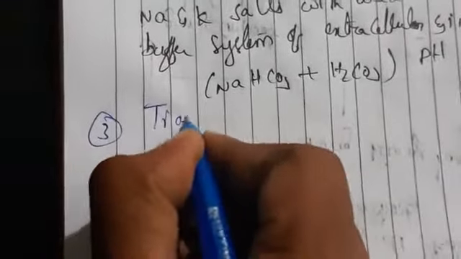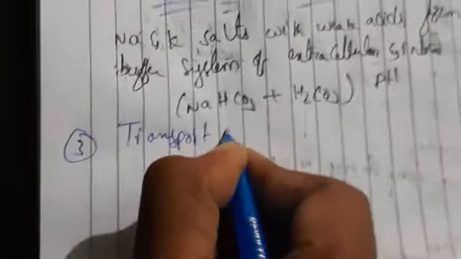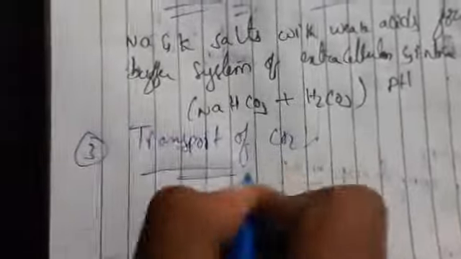Next, transport of CO2. What is the next function here? Mainly Cl. In gaseous transport, for example in our gastrointestinal tract, the CO2 is released.